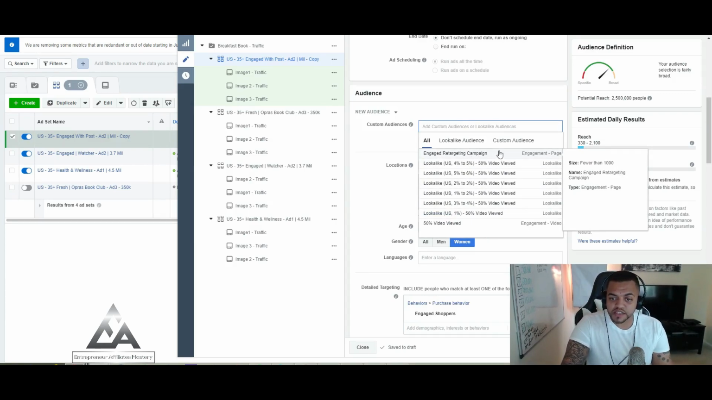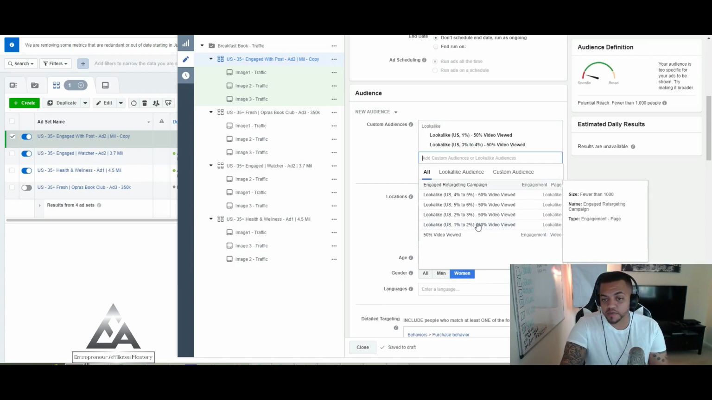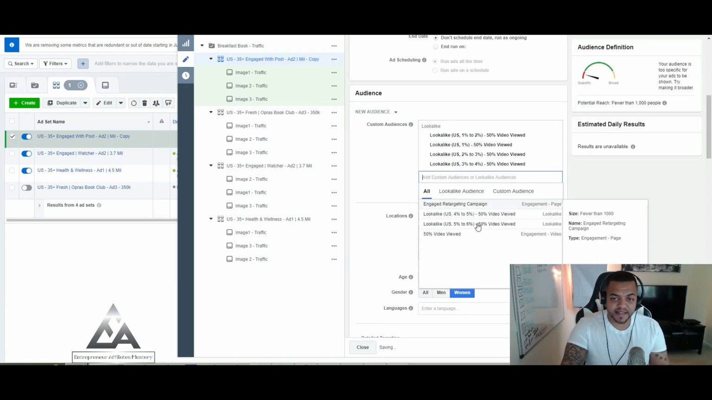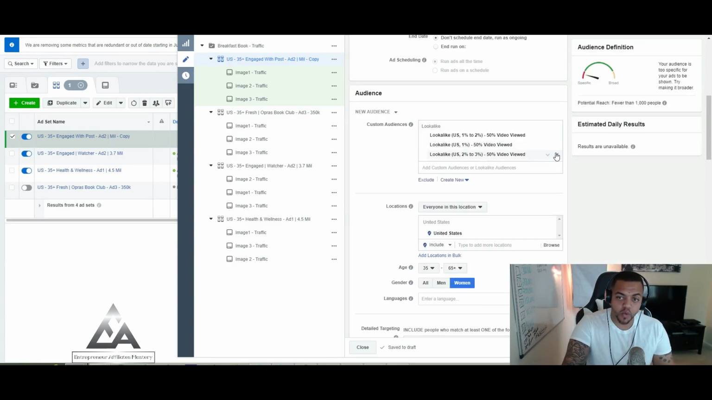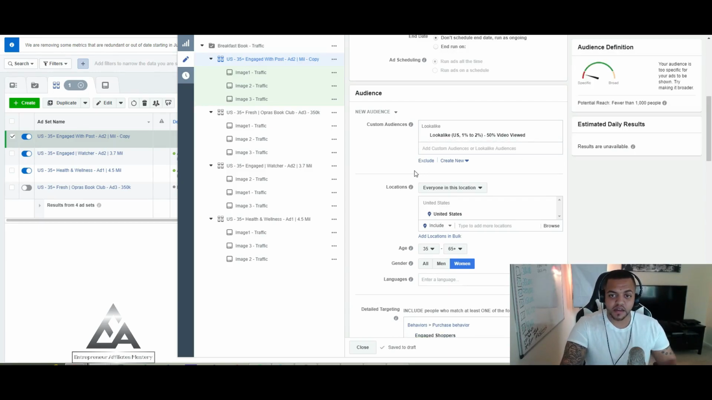What you want to be doing is choosing the lookalike. Right here, for example, we have the video views, we have engagement. If you choose this option, this is the exact people who actually did this, but what you want to be doing is choosing the 1%. What I like to do personally is add all of them in, and that will be one ad set. Then I'll create more where I target one individually. So I'll do 1 to 2%, that'll be one ad set. 2 to 3%, that will be one ad set.